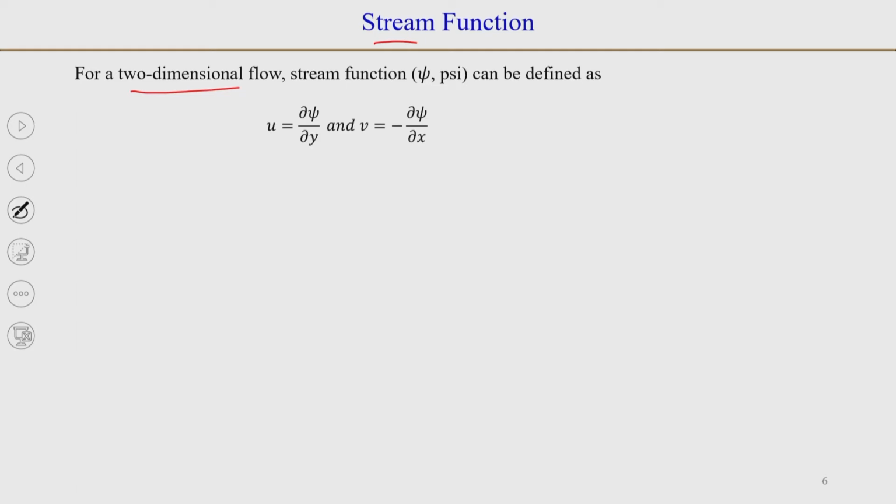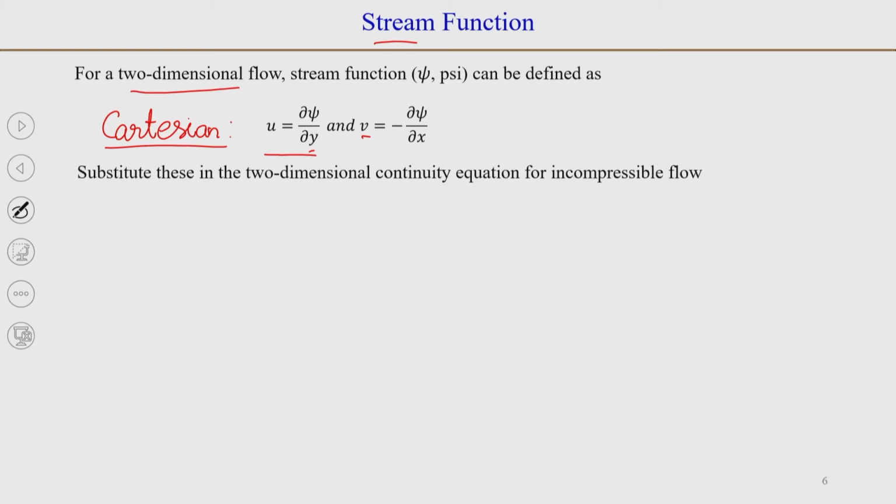In Cartesian coordinates, the stream function is defined such that u is equal to dou by dou y of the stream function psi, and v, the y component of velocity, is equal to minus dou by dou x of psi. That is the definition of stream function.